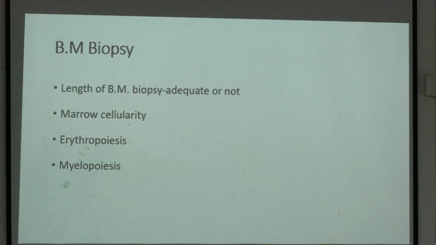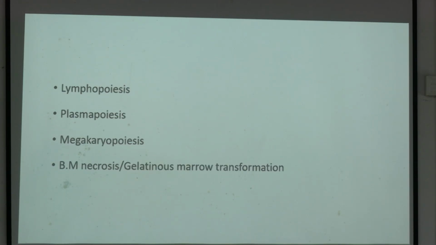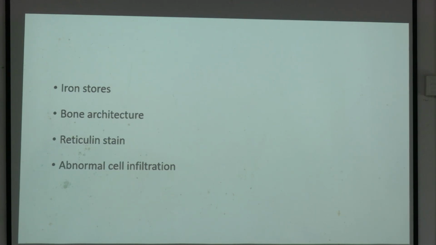Now the reporting format of bone marrow biopsy. Length of bone marrow biopsy, adequate or not, marrow cellularity, erythropoiesis, myelopoiesis, lymphopoiesis, plasmapoiesis, megakaryopoiesis, bone marrow necrosis or gelatinous marrow transformation, then iron stores, bone architecture, reticulin stain, abnormal cell infiltration.